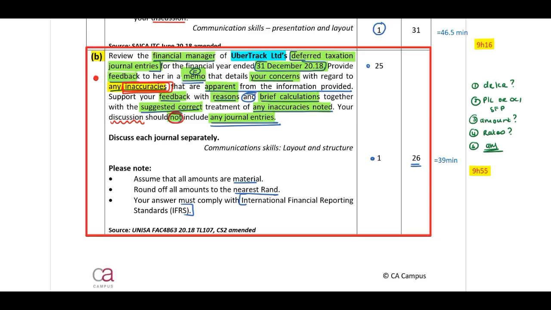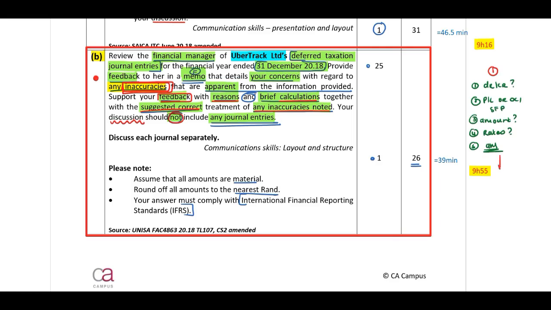Now, when you look at the requirement, they indicate to us, support your feedback with reasons and brief calculations, together with suggested correct treatment of any inaccuracies noted. Therefore, one, you need to identify the issue, the error.